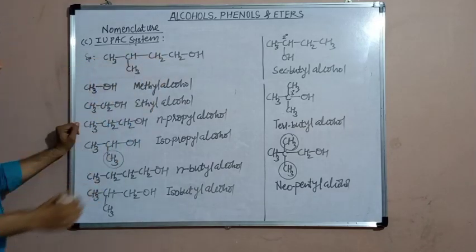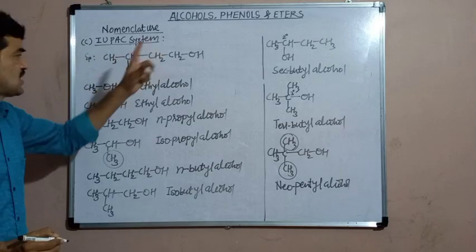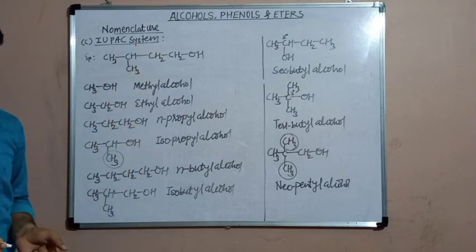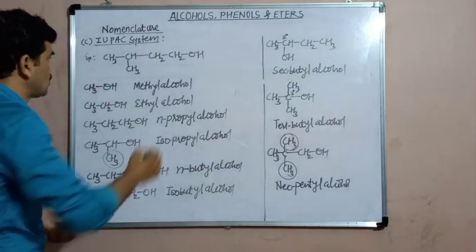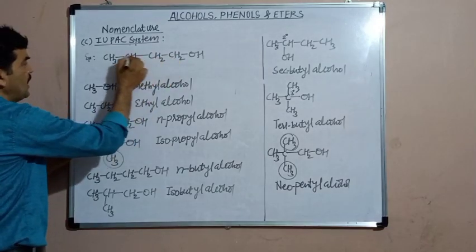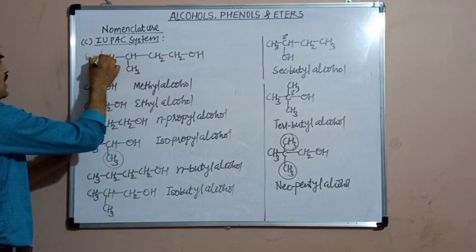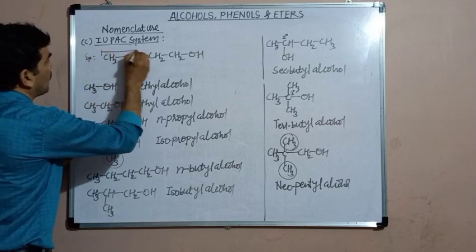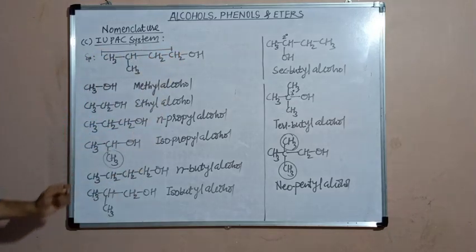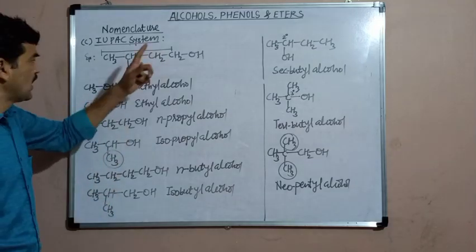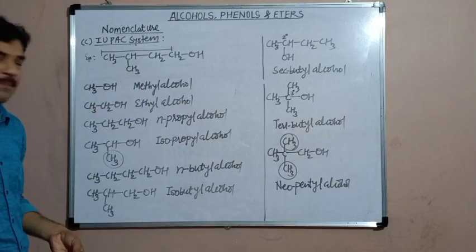And therefore, from the number of carbon atoms in the longest chain, first of all decide the parent alkane, parent hydrocarbon. So here the parent hydrocarbon will be butane, because there are 4 carbon atoms in the longest chain.